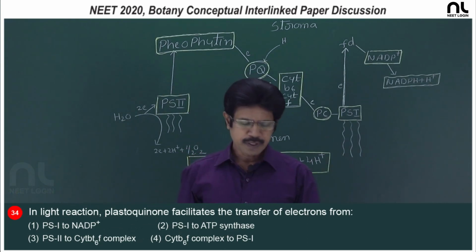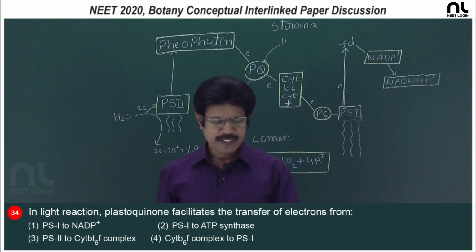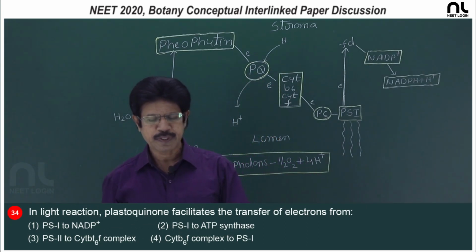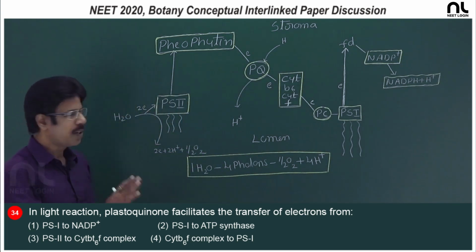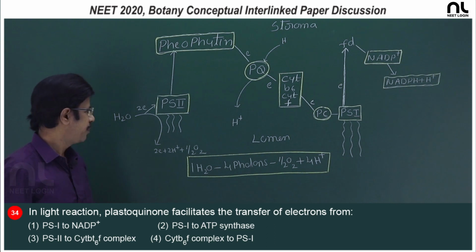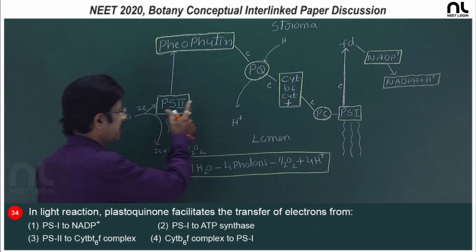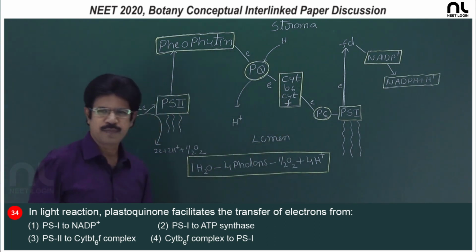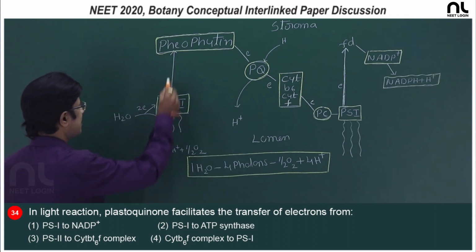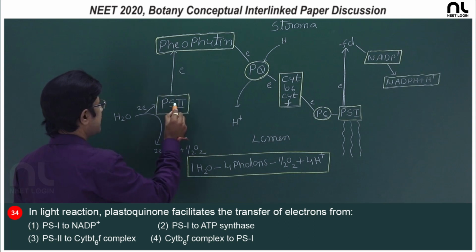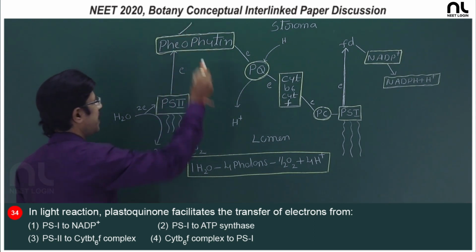Question number 34. In light reaction, plastoquinone facilitates the transfer of electron from. In light reaction, in non-cyclic electron transport, the two photosystems PS2 and PS1 are involved. What do you call it? The Z scheme. In this, the primary acceptor of electron in case of PS2 is pheophytin.